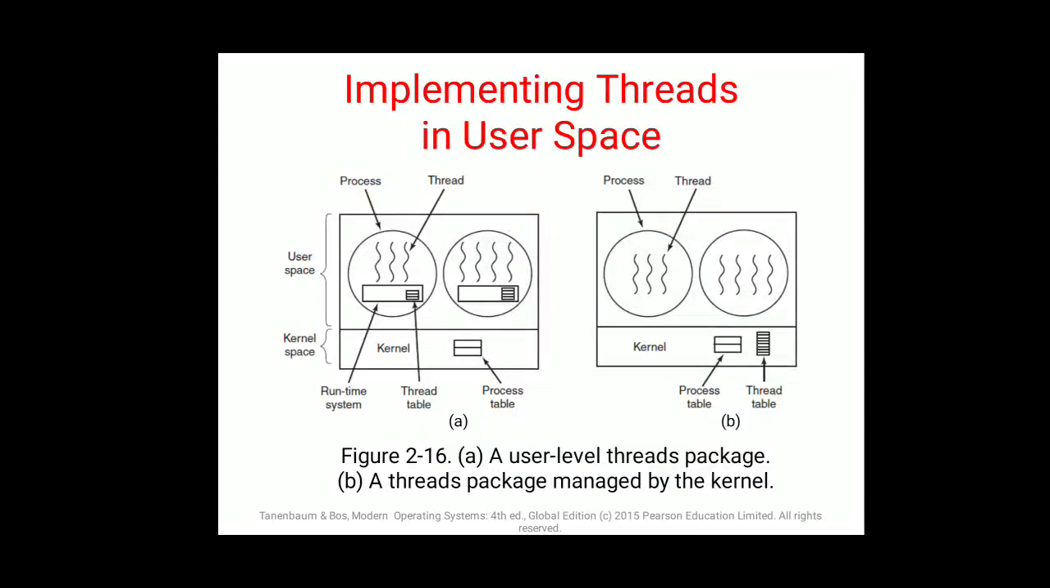When we talk about implementing threads in user space, as we can see in the diagram, the thread is not concerned with the kernel space when it is in the user space. In user implementation, the kernel is unaware of the thread. The kernel does not have any concern with the thread. The thread is working in the user space, that is this one. In this case, the thread package is entirely put in user space.